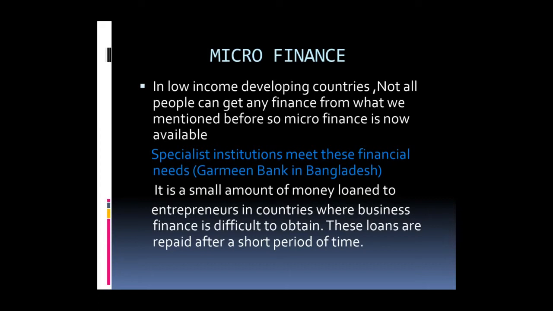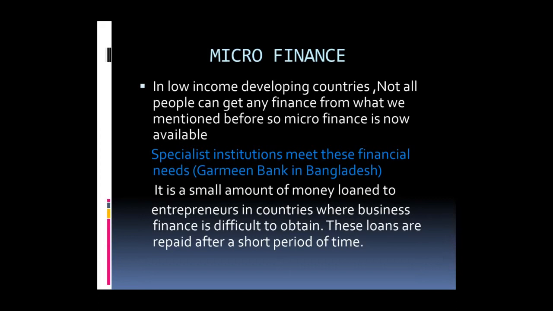So that's why we have specialist institutions. They meet the financial needs of these people. Grameen Bank in Bangladesh is an important source of microfinancing. We have many foundations all over the world, like Kashf Foundation in Pakistan, which is also famous in supporting low-income people.